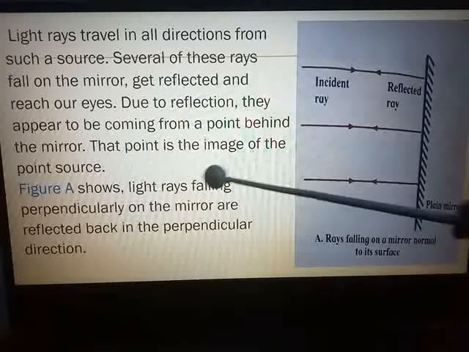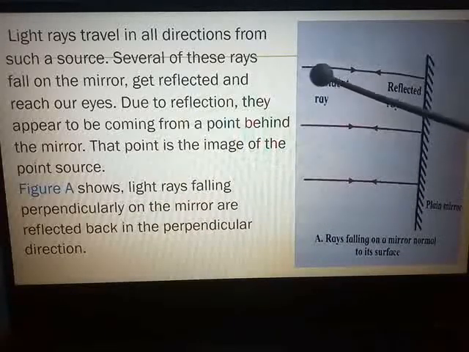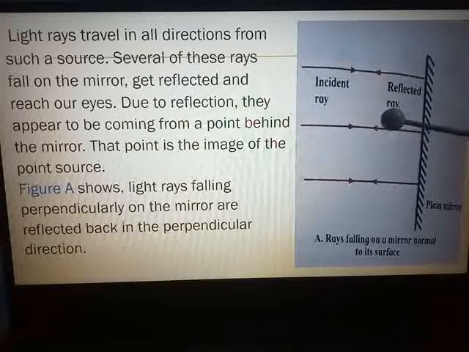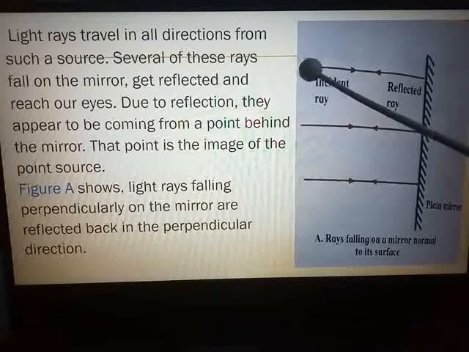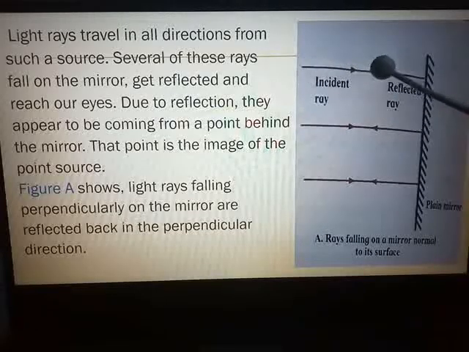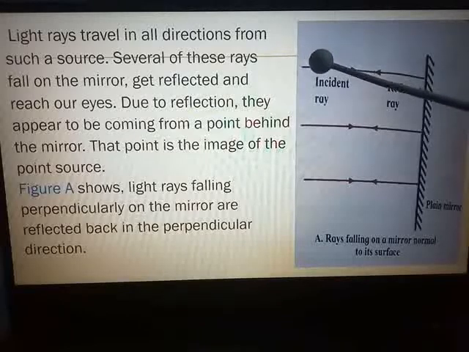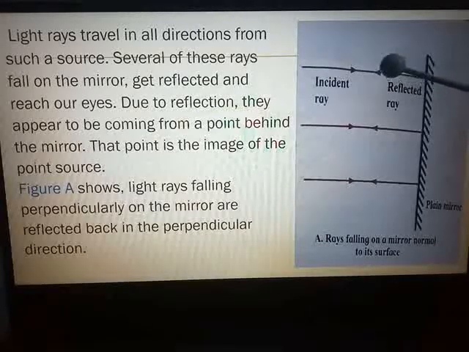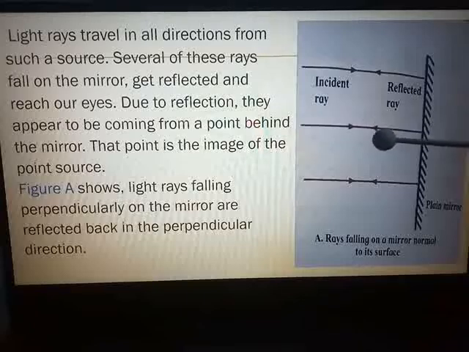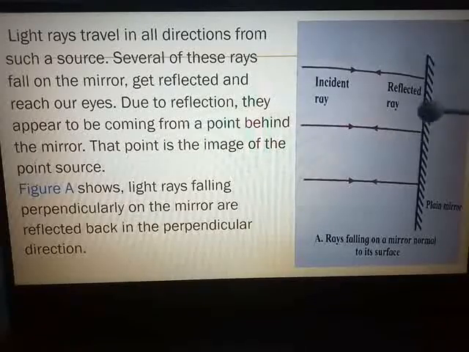So figure A shows light rays falling perpendicularly on the mirror are reflected back. You can see here they are incident. Incident means going from the source of light towards the mirror. So figure A shows light rays falling perpendicularly on the mirror are reflected back in the perpendicular direction. You can see perpendicular, by an angle of 90 degrees. So this is the first situation.